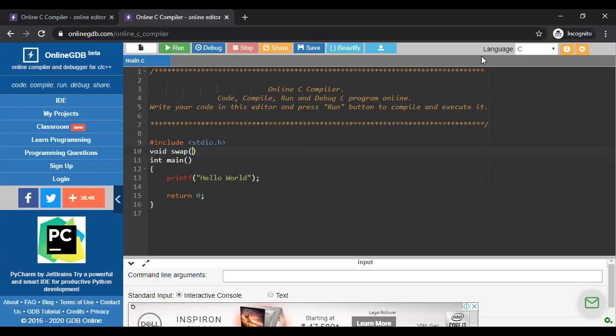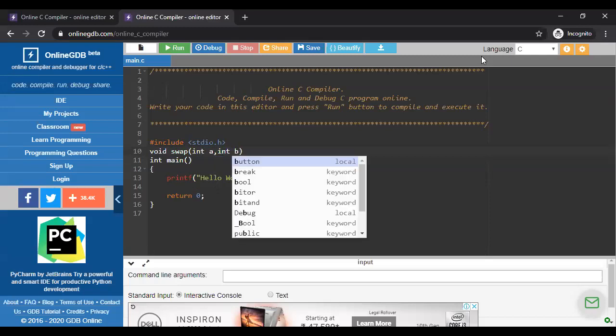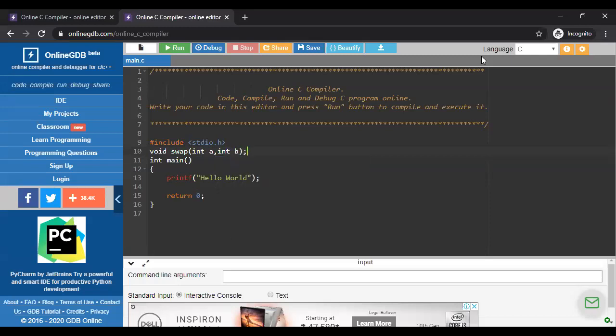And after that, I'm declaring my variables or arguments or parameters, whatever you say, int a comma int b. And after that, there is a semicolon, because this is a function declaration line. So this is my simple user defined function declaration.